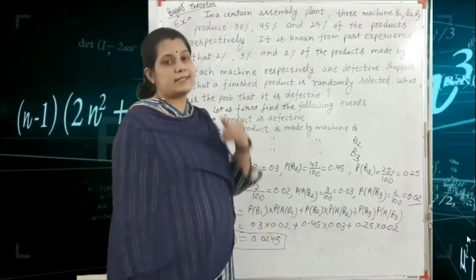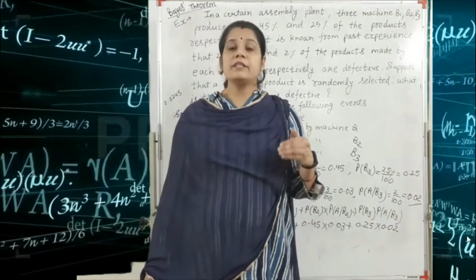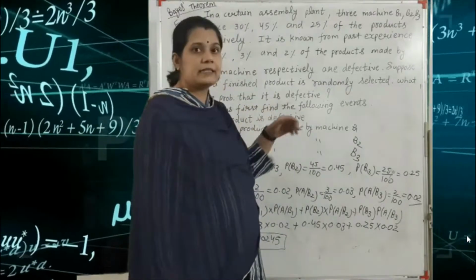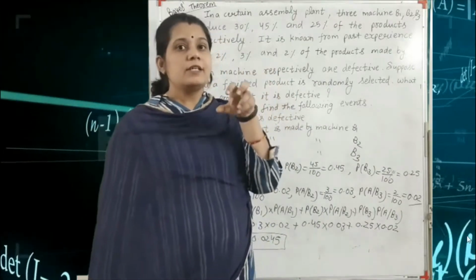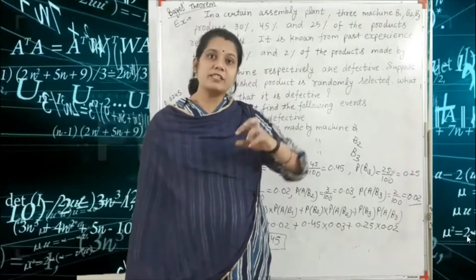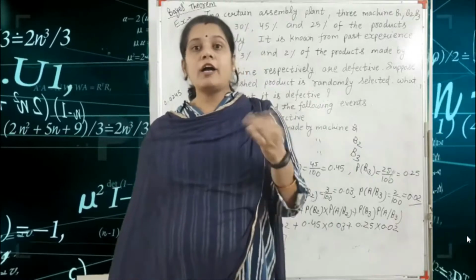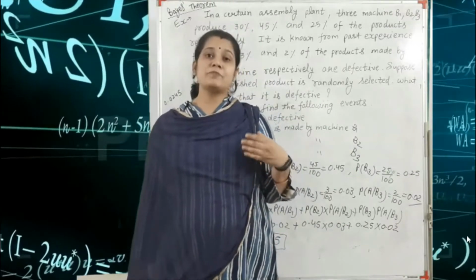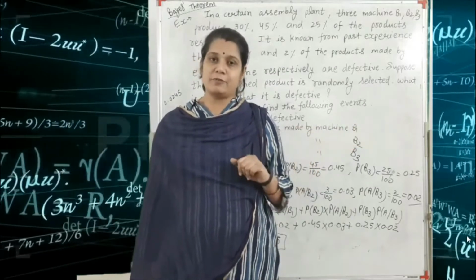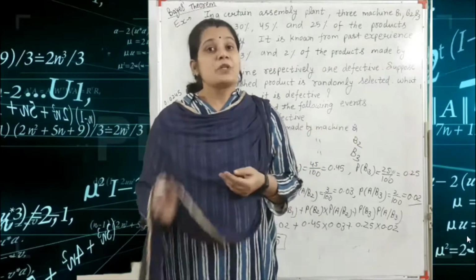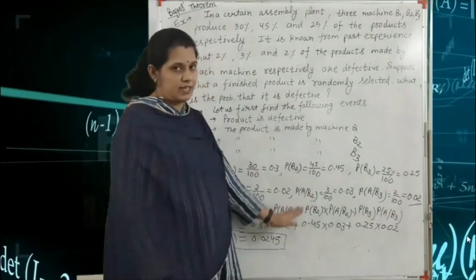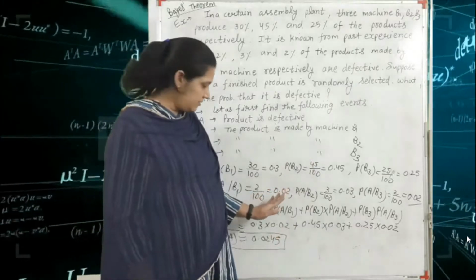For example, in this question we are asked what is the probability that the defective product is produced by machine B1, or by machine B2, or by machine B3. This question is also included in the conditional probability of the Bayes theorem. So what is the process? The process is that you find all these values.